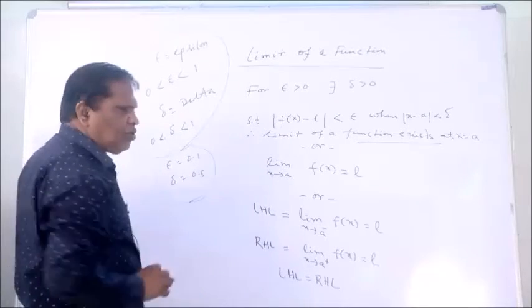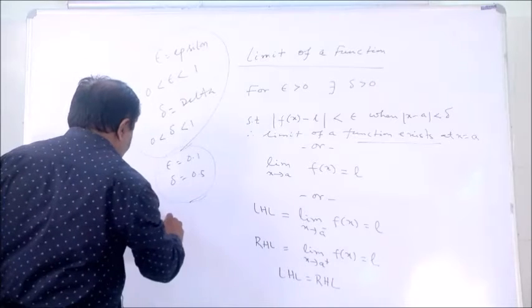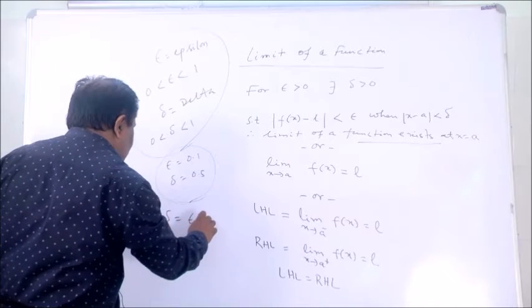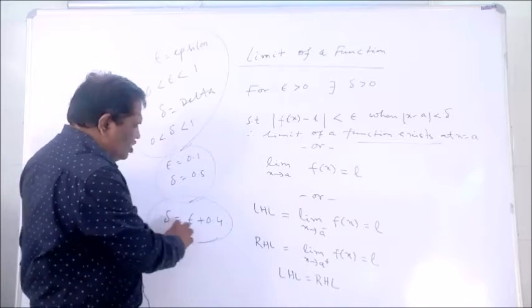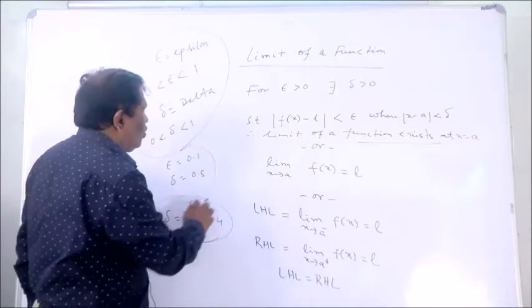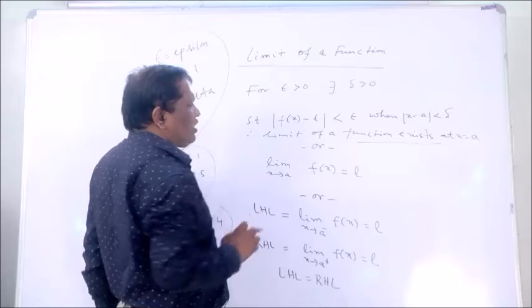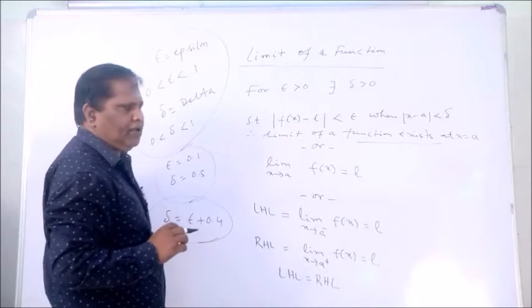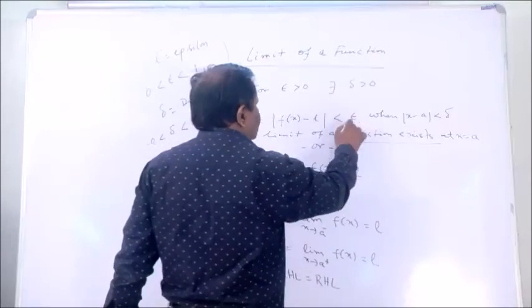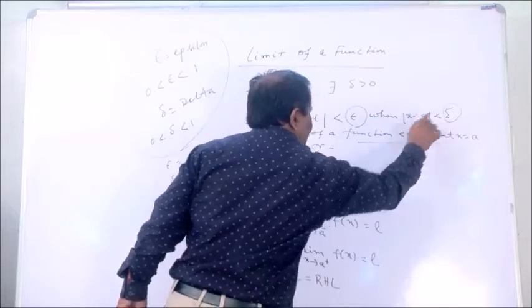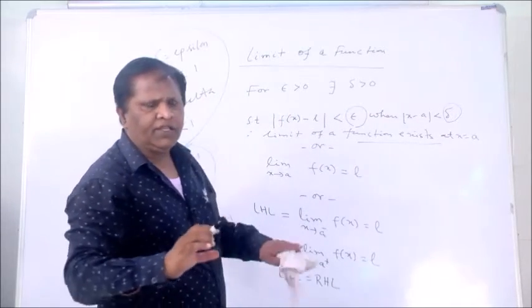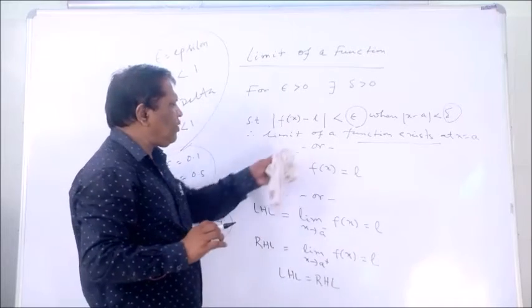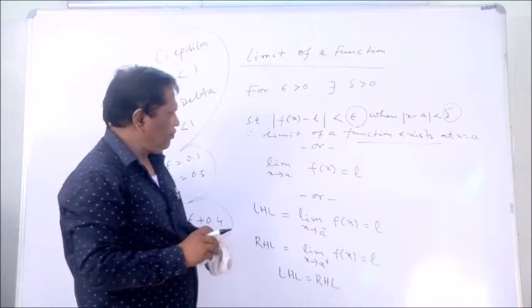Then what is the relation between epsilon and delta? Here delta equals epsilon plus 0.4. This is the relation. Whenever such a relation exists, we say the limit of the function exists at x equals a. If the epsilon and delta relation does not exist, then we say the limit of the function does not exist.